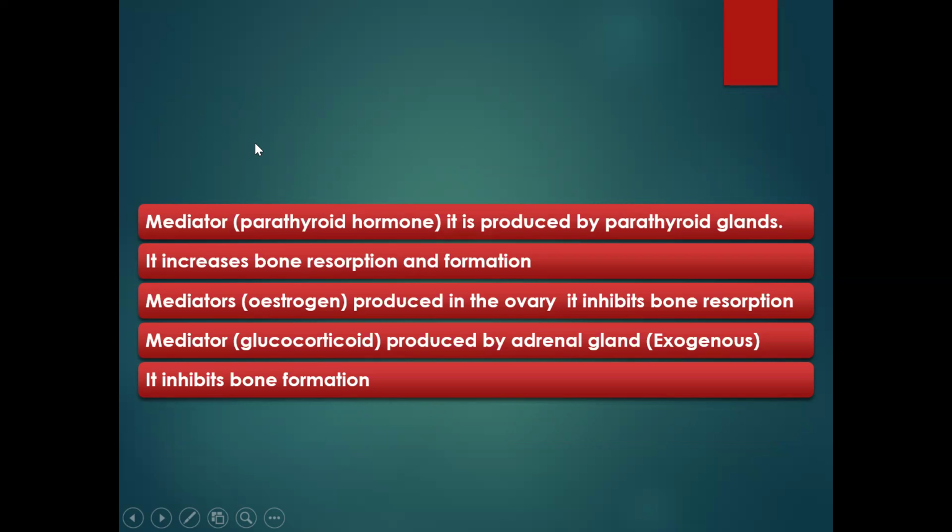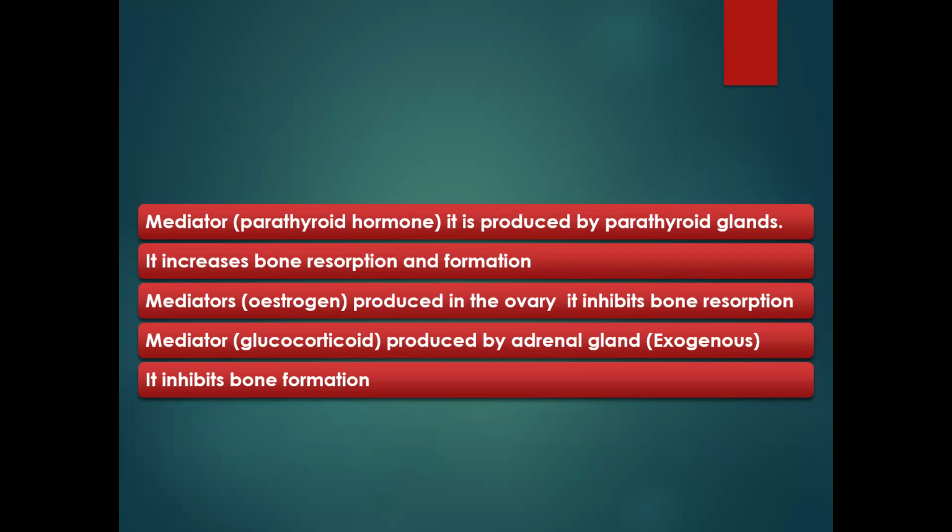Now, the mediators that can be in the blood that can either downgrade or upgrade the remodeling process include the parathyroid hormone, which is produced by the parathyroid gland. This hormone increases bone resorption and formation. So once this hormone is there, bone building and remodeling processes are enhanced.